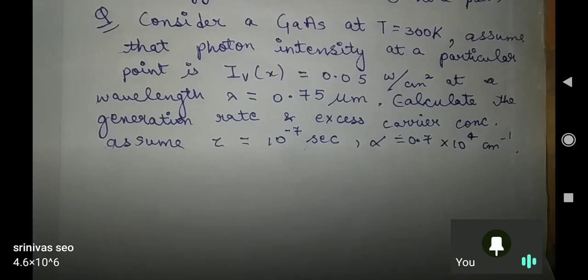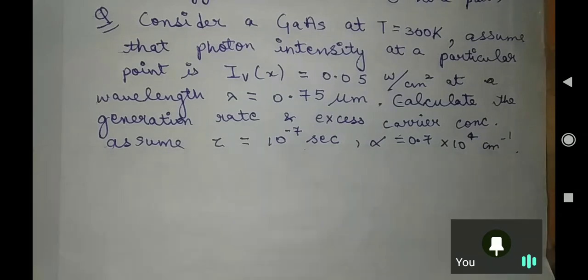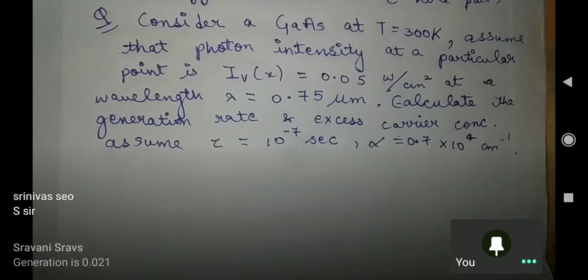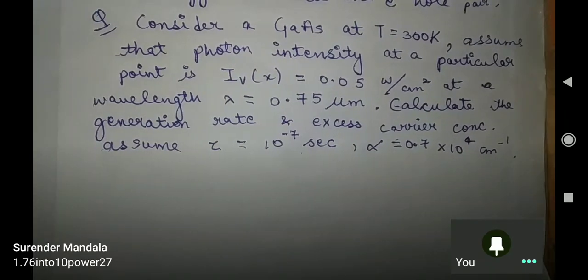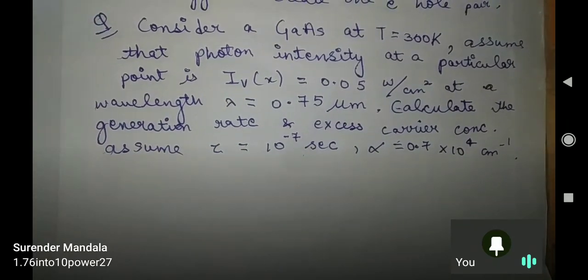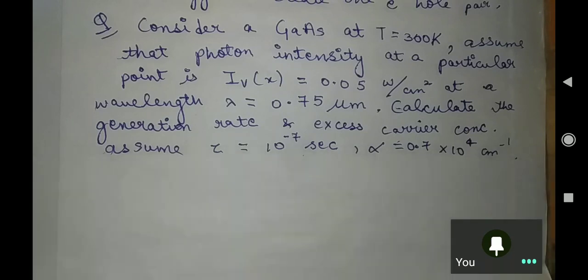What are you saying, Srinivas? Generation rate you are trying to say? No, I think you are making a calculation error. Generation is 0.021. No. 1.76 into 10 to the power 27. No. Again, calculation error. You are making calculation errors today.